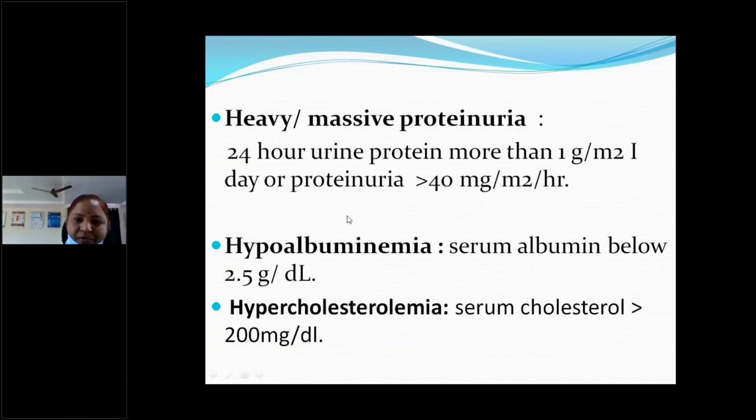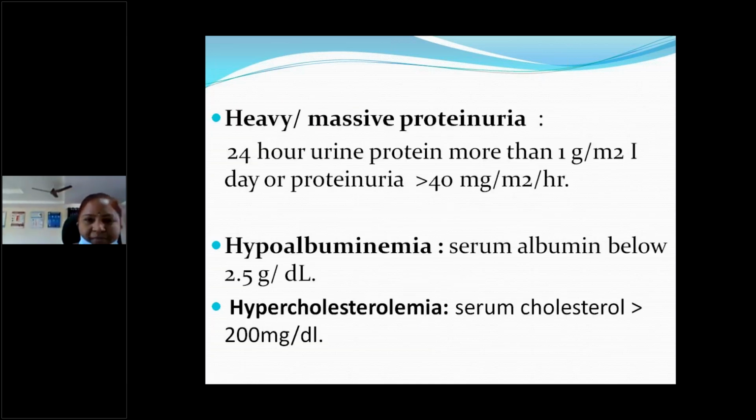And what is hypoalbuminemia? Whenever urine protein is lost in the urine, this leads to decreased serum albumin levels. That is called hypoalbuminemia. For nephrotic range, hypoalbuminemia means serum albumin below 2.5 grams per deciliter. And hypercholesterolemia means serum cholesterol levels more than 200 mg per deciliter.